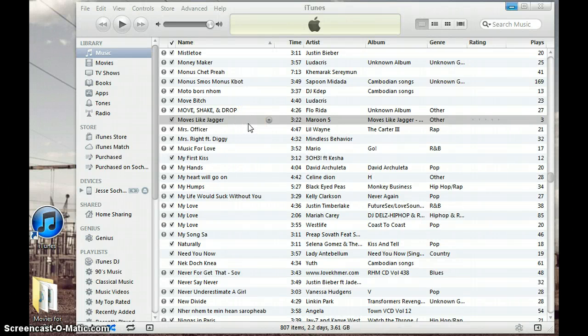Today I will show you how to create custom ringtones for iPhones. First step you need to do is open iTunes and select a song that you want to turn into a ringtone. Choose a 30-second or less portion of the song to make a ringtone from. Double-click the song and make note of the start and stop time.